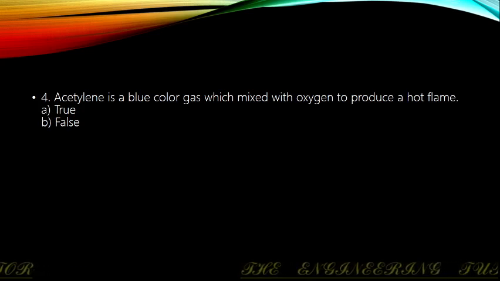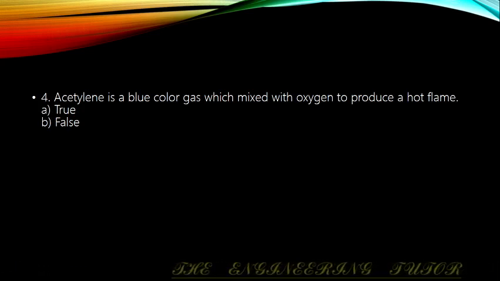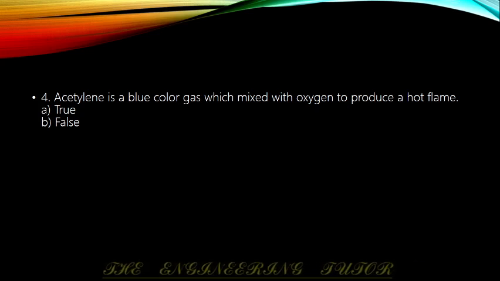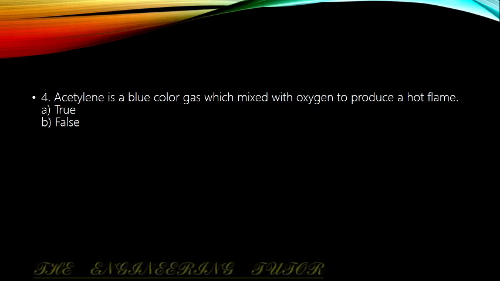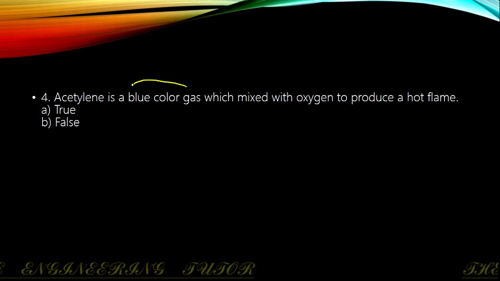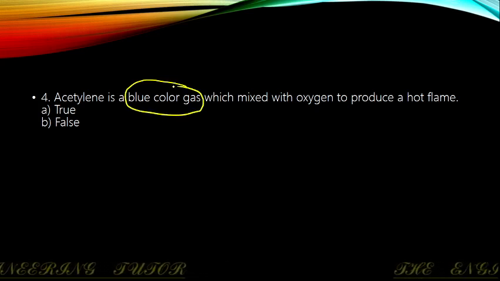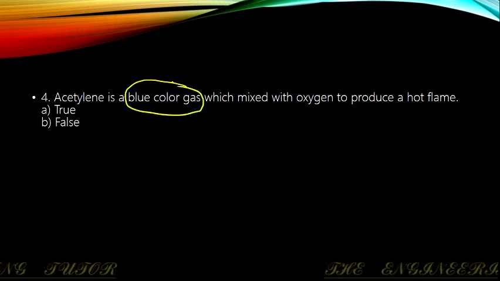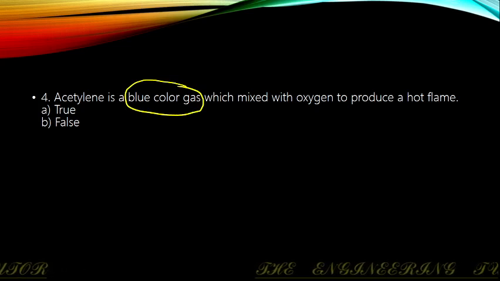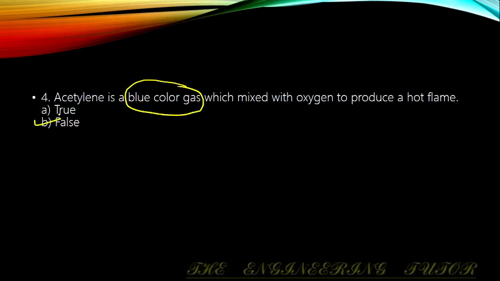Fourth question: acetylene is a blue color gas which is mixed with oxygen to produce a hot flame. Blue color gas, we haven't heard such a term. Whether the statement is true or false? Obviously, it's a false statement.